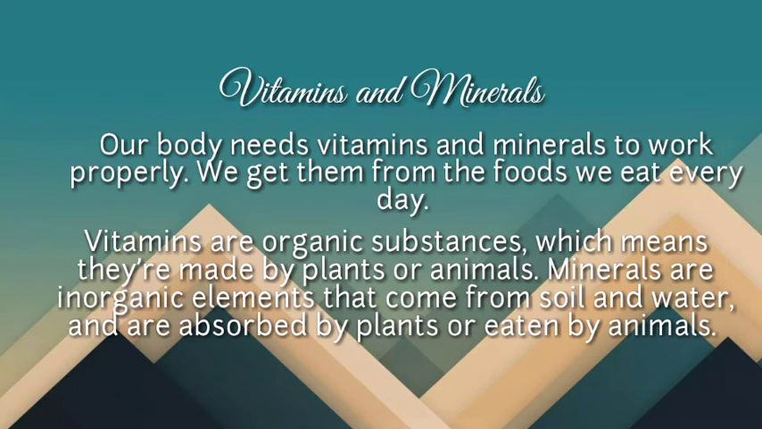Now let's move on to vitamins and minerals. Our body needs vitamins and minerals to work properly. We get them from the foods we eat every day. Vitamins are organic substances, which means they are made by plants or animals. Minerals are inorganic elements that come from soil and water and are absorbed by plants or eaten by animals.